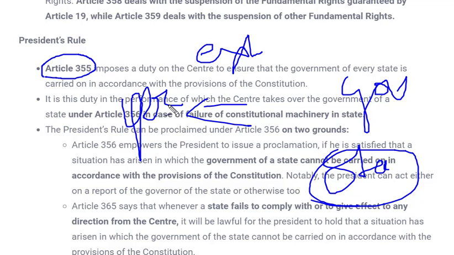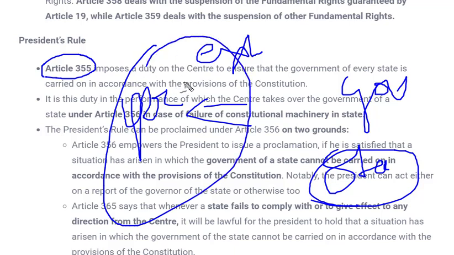The second type in which approval can be given for state emergency is when the president himself is satisfied that the state is not functioning properly. In that case also state emergency or presidential rule can be used in any state. And in the third case, whenever the state is not following the center. As we know, the center is more powerful than the state. It is very obvious.